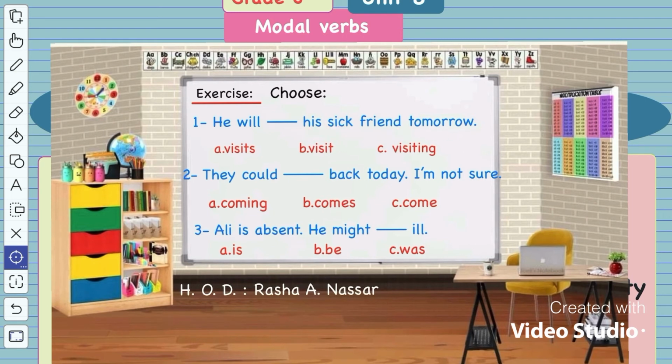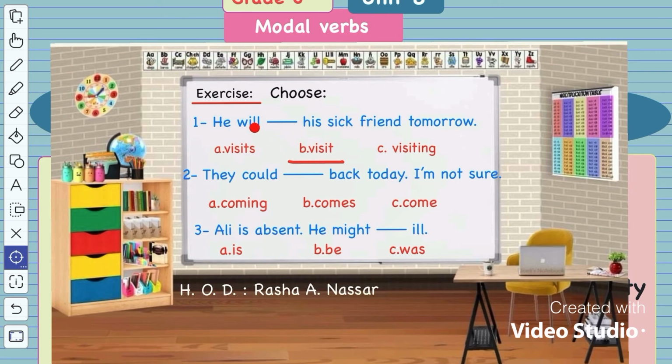So here I will choose visits or visit or visiting. When I see will or any one of these modal verbs, I will choose V1. Why? Because will is followed by V1. So I will choose visit. Why? Because will is a modal verb and it is followed by V1.